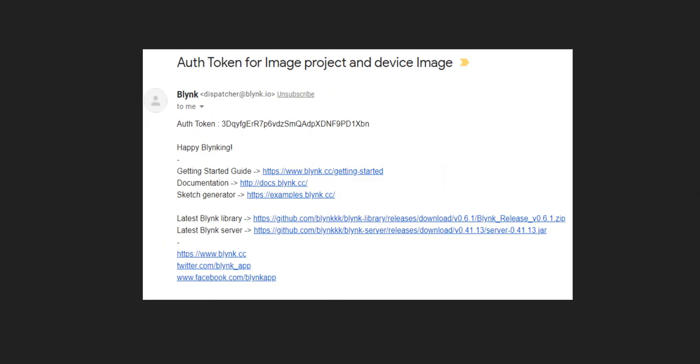Here you can see after using the Blynk app, an email has been sent to the valid user with the authentication token, which I have used in the sketch.